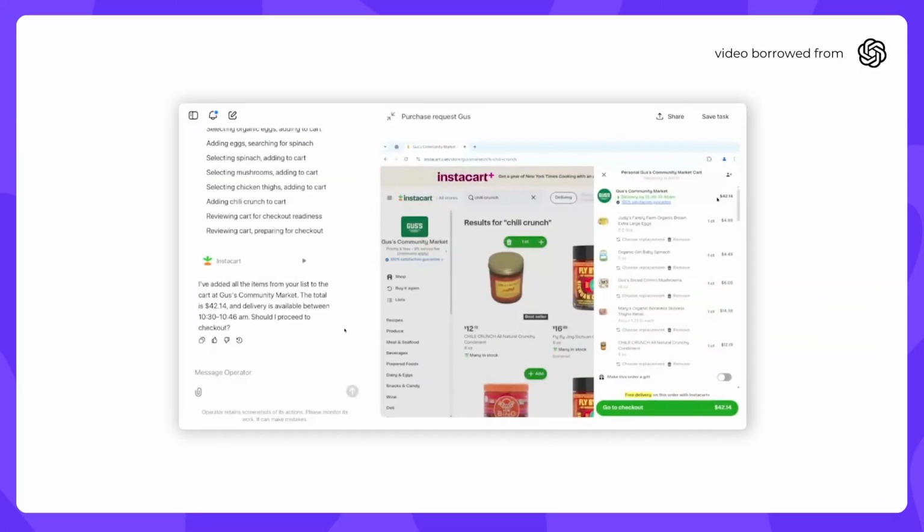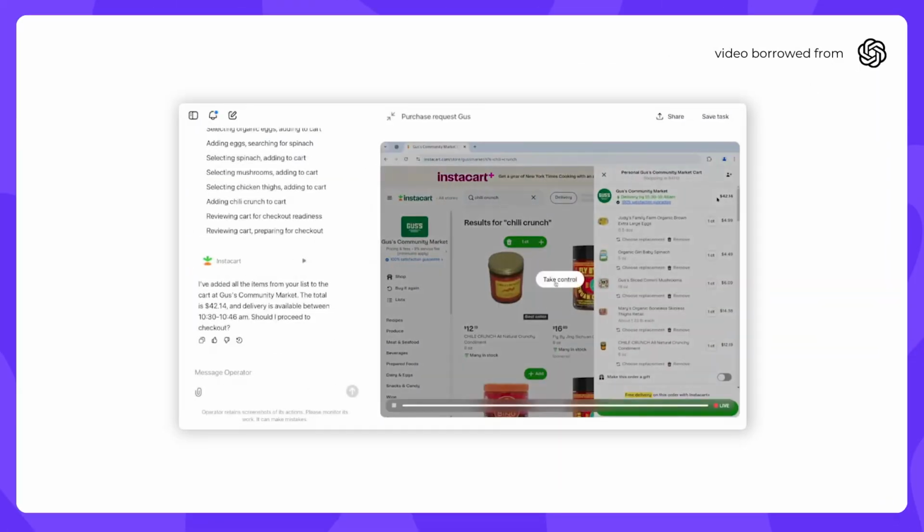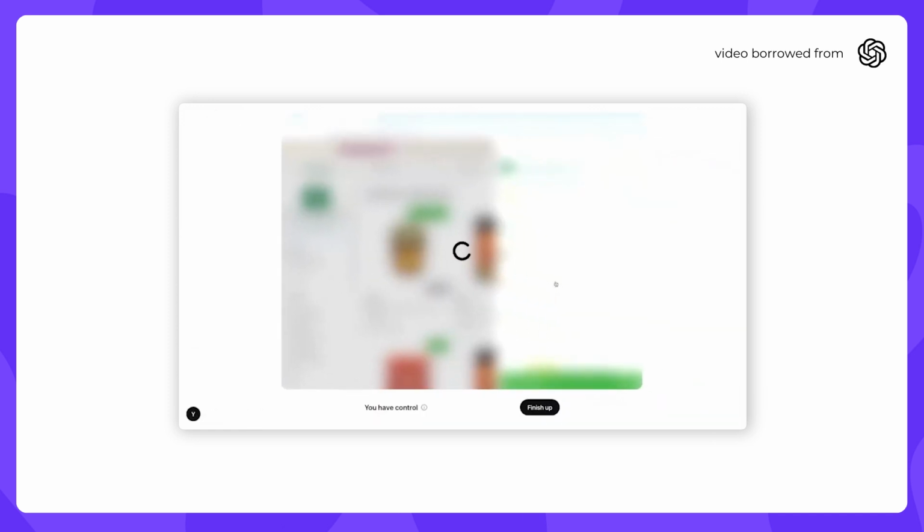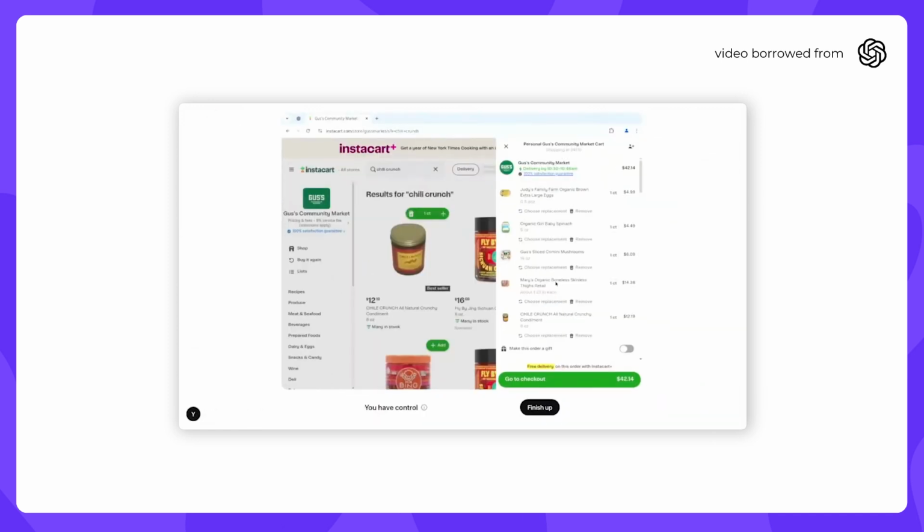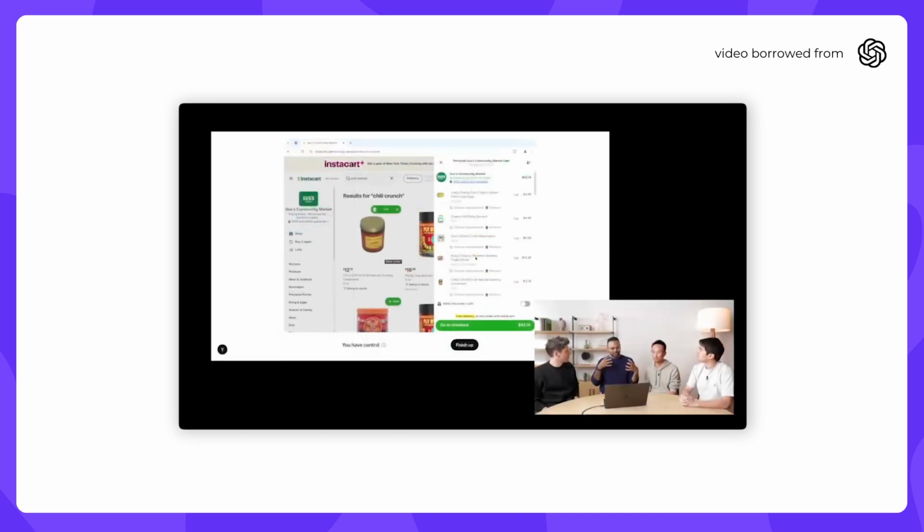You know what? I want a little bit more eggs. I think we eat a lot of eggs. Okay, so what I can do at this point, and I'm going to just click this button called Take Control. So this remote, as we were talking about, operator fires up this remote browser to do it. We almost think of it as surface area where operator can work and then I can work. For example, in this case, I took over control from operator, which is also key to sort of how we think about user and user controls.